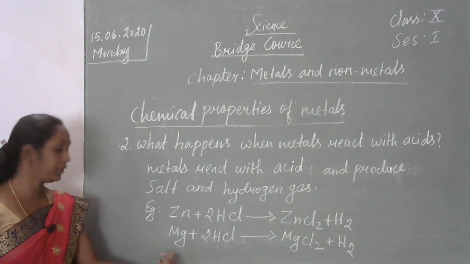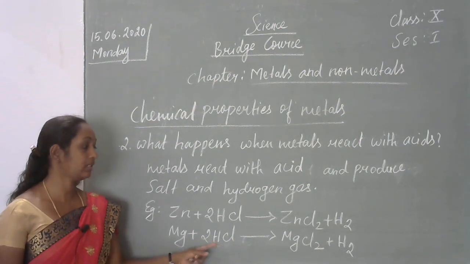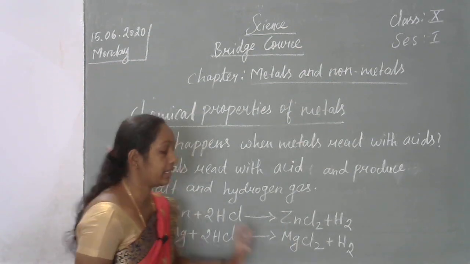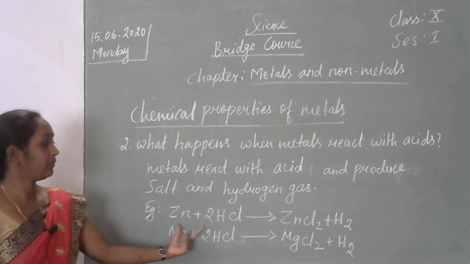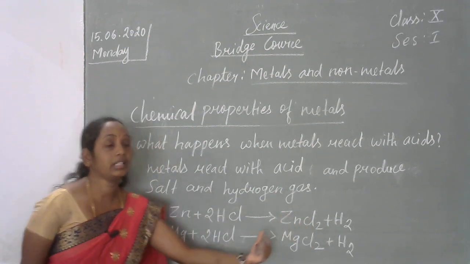Next example, magnesium is a metal. It will be combined with 2 molecules of hydrochloric acid. We will get magnesium chloride salt plus hydrogen gas. So when the metals react with the acids, we will get the salt plus hydrogen gas.